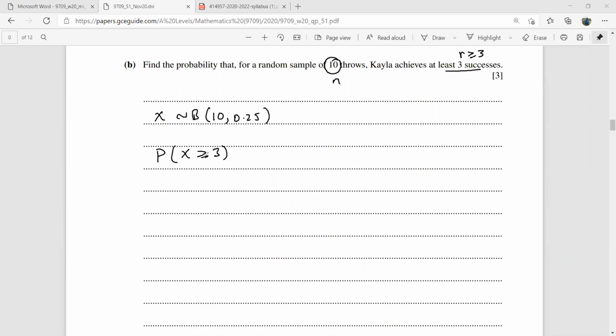If you go from 3 onwards, there will be a lot of working to be done. So let's do it this way: 1 minus the probability that X is less than 3.